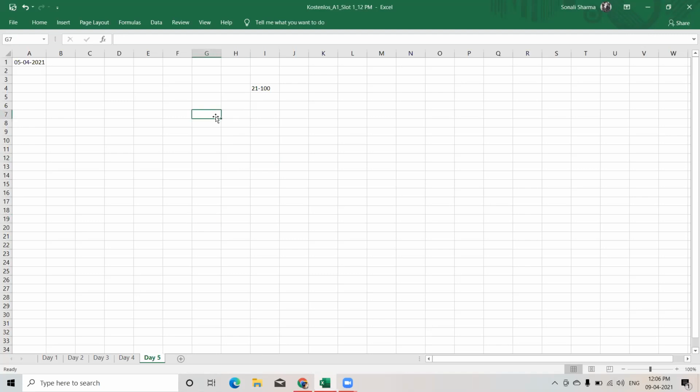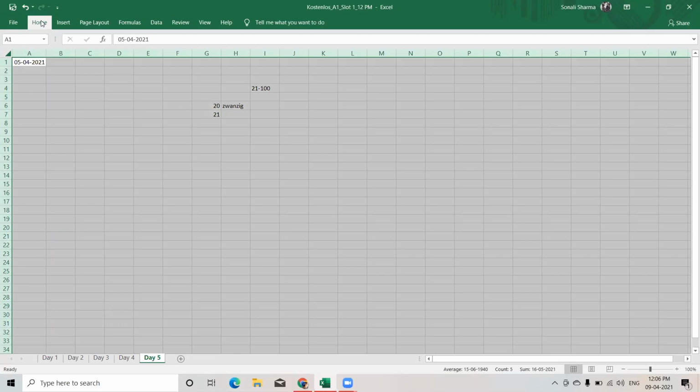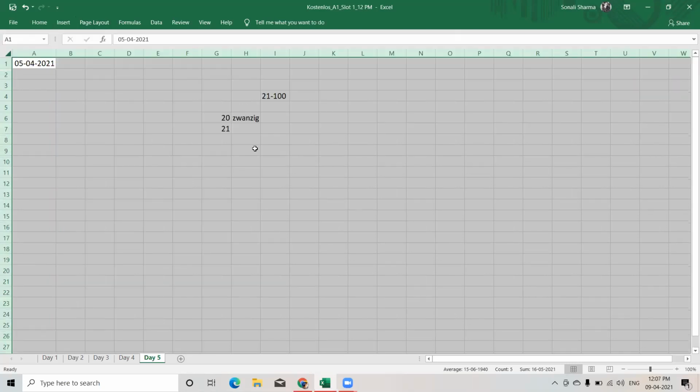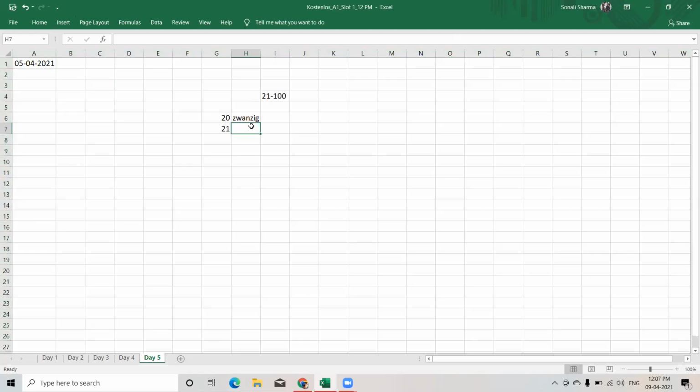Okay, so starting with 21. 20 was zwanzig. I'm writing 20 first here. 20 is zwanzig, Z-I-G. Now our 21 will break like 20 plus 1.